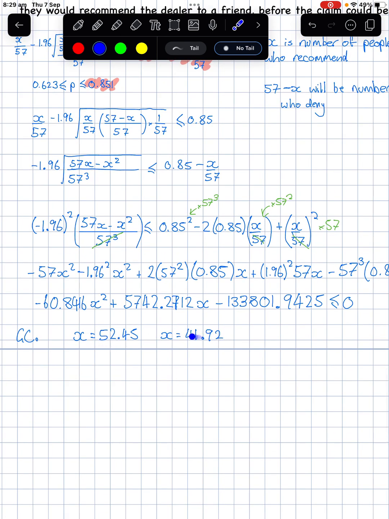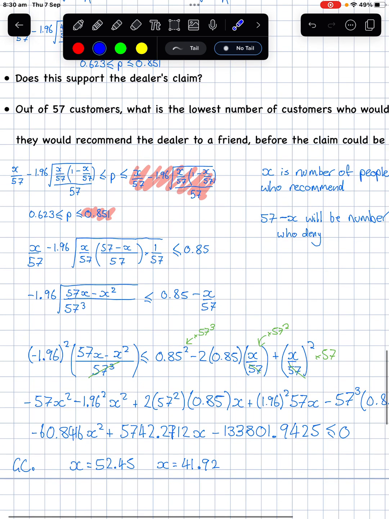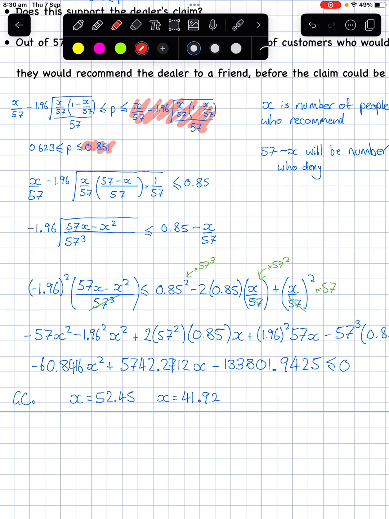Now this is interesting because you get the two solutions, and what you actually end up here with is these are actually the two. This high number is when you actually move the confidence interval, and the lower bound will exclude that 0.85 as well. The reason is because when we squared both sides to simplify it, you actually achieve this side being less than equal to 0.85, but also this side being greater than equal to 0.85. So this is the value we want. So we've solved this.